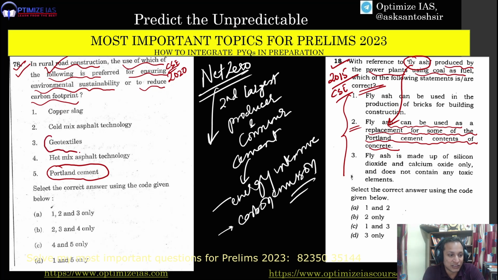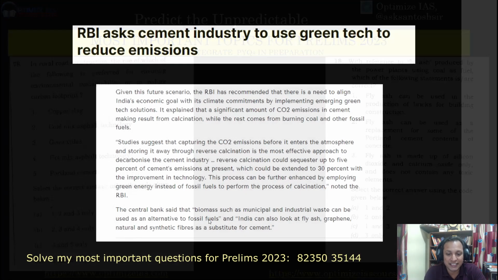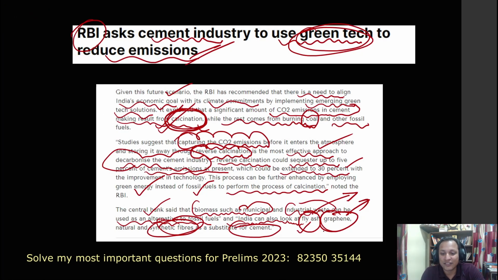You can see here geotextile, and you can see here fly ash. You see, RBI is recommending that please go for fly ash, please go for graphene, and please go for synthetic fibers. Now you see how UPSC is connecting the same theme every year.